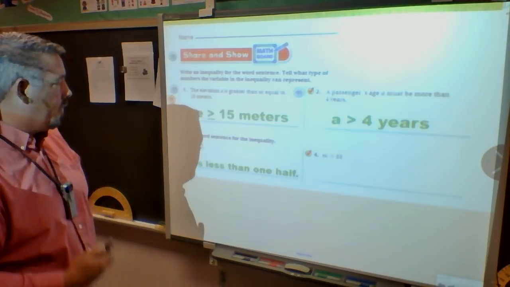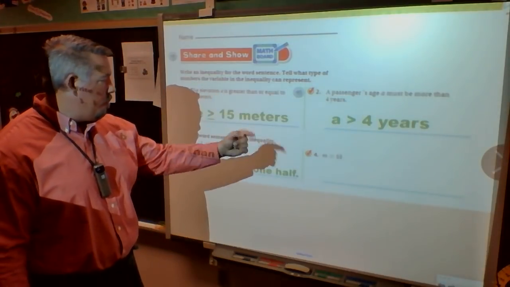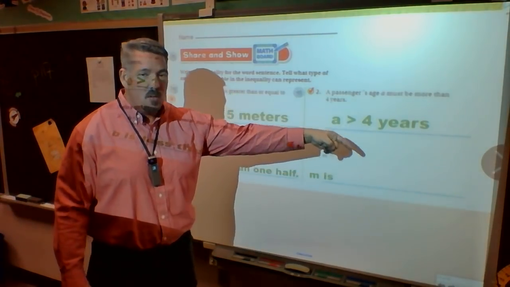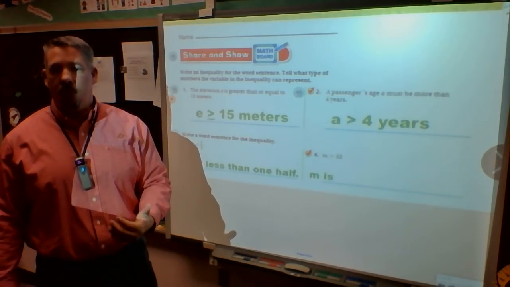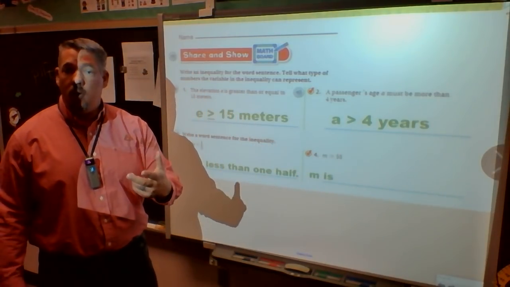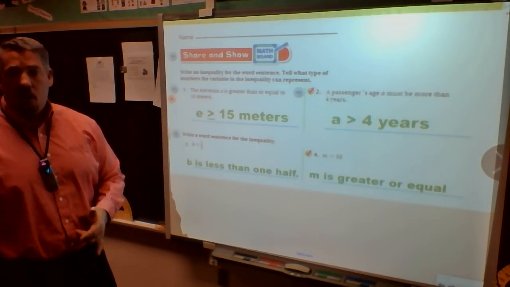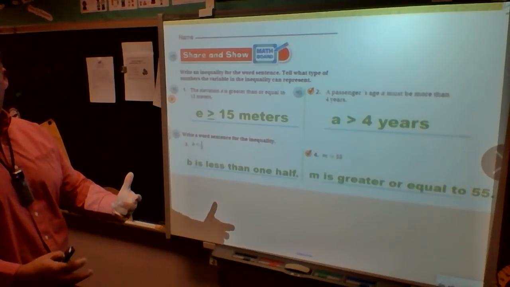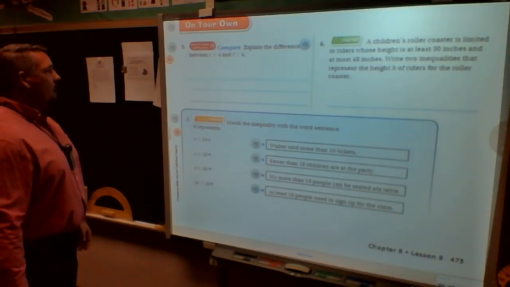And we're moving on. M, something, 55. M is something. Well, what is M? Well, M is, and the arrow points away from it, so it's larger. So then the math term that we use is greater than, or it's underlined also. So, or equals. So M is greater than or equal to what? It says 55. So I write 55. And then I'm done. Moving on. Question 5.